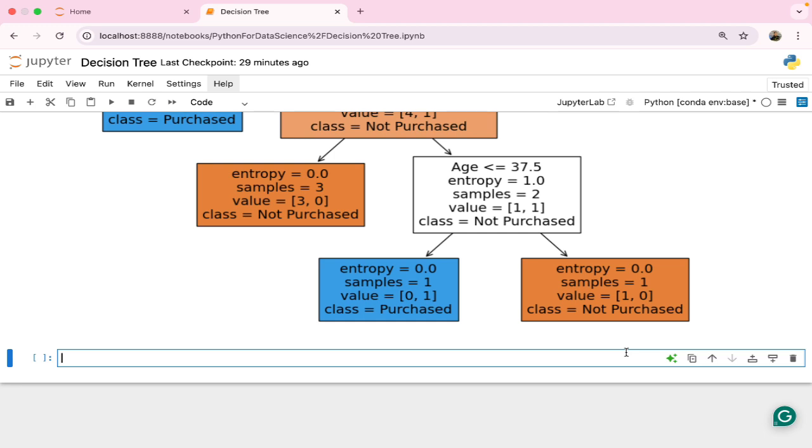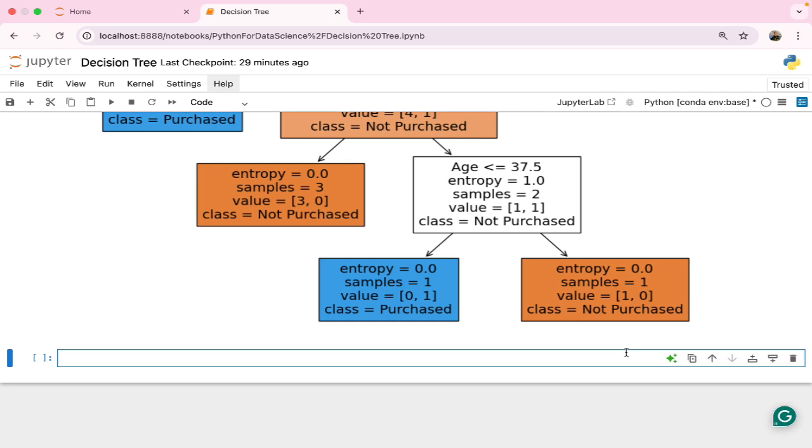So what are the advantages and disadvantages of the decision tree? Let's discuss some of the advantages. It is easy to understand, visual and interpretable. We have visualized it and we can understand things better now. There is no need for feature scaling.